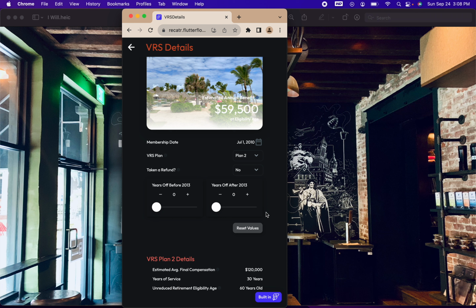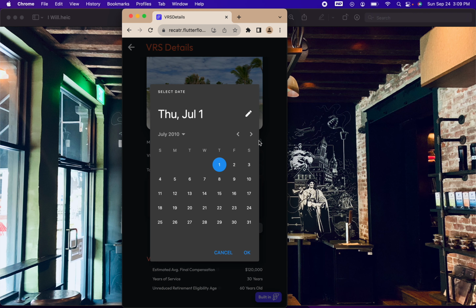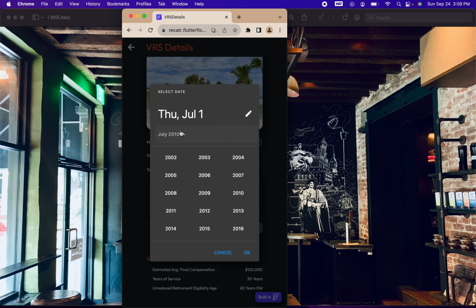Based on that information, by the time they get to 60 years old, using that 2.5% average annual increase, their final compensation would be somewhere in the vicinity of $120,000. They would have 30 years of service by that point, and they would be eligible to receive their retirement at 60 years old. Now, let's use an example where, let's say the person works for less than 30 years.